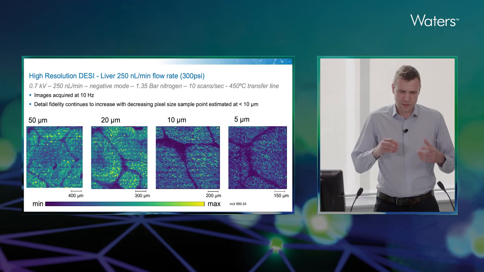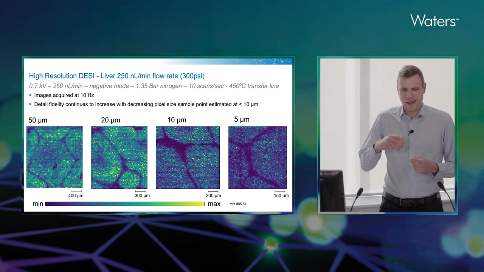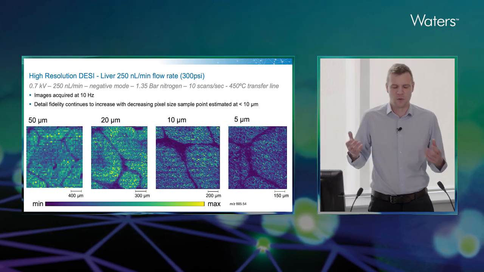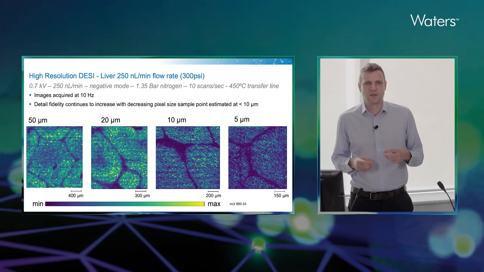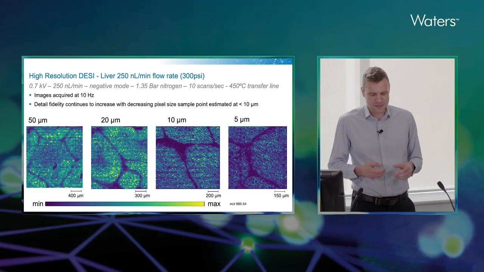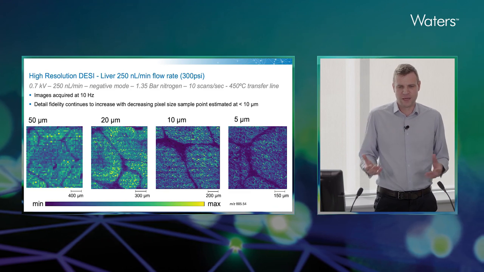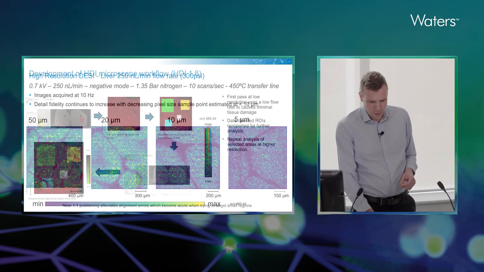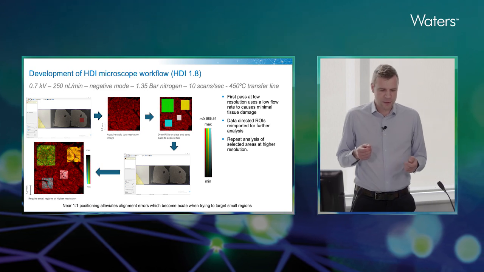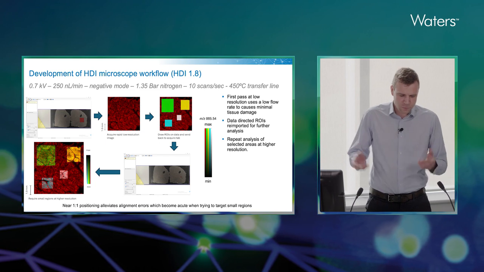Now, as I mentioned, the G3 is a very sensitive instrument, so we can go quite fast. But even so, as we increase the resolution, it's a square law rule, so the amount of time it takes to acquire these images increases basically exponentially. So even going fast, it's not necessarily viable to do an entire tissue to gain the information we want. So what we did is we developed what we call the HDI microscope workflow. This is part of HDI 1.8.